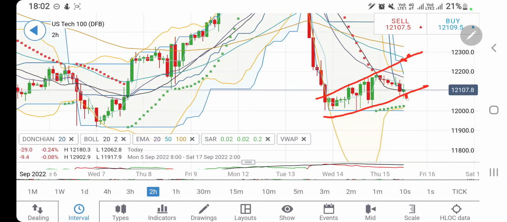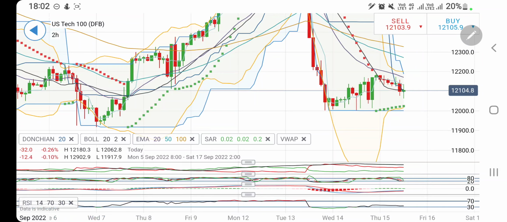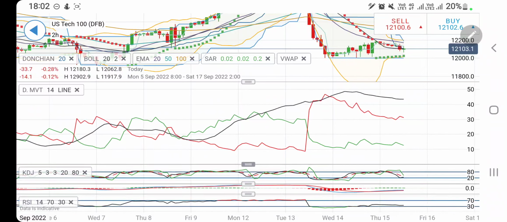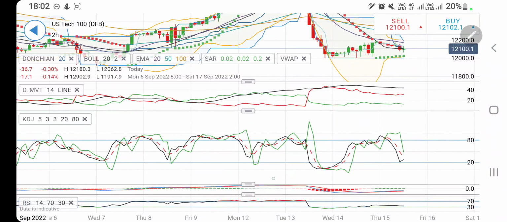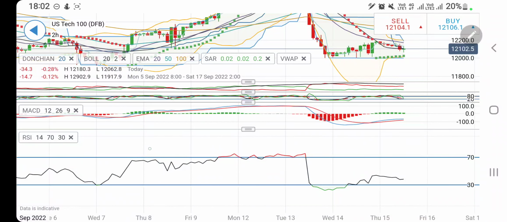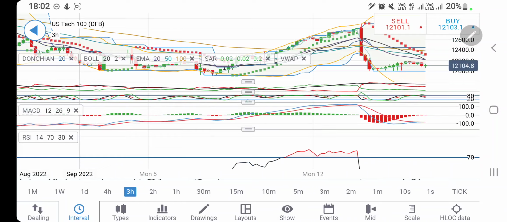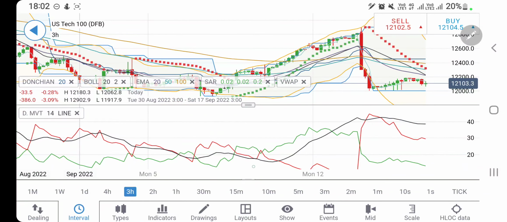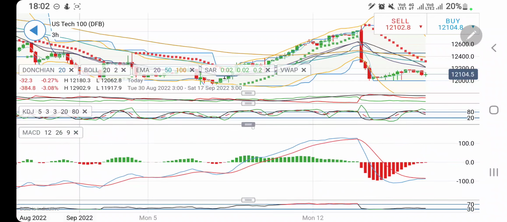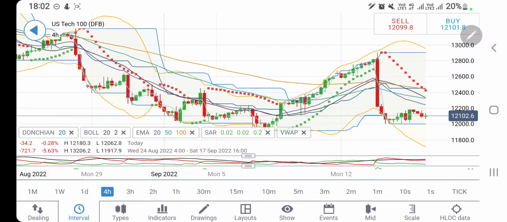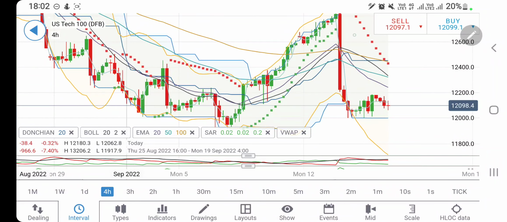At the same time, you can go short at 12050, below which 12,000 is a very strong support, and below 12,000 we may see a strong drop for 11920, 11800 levels. Directional movement bearish, stochastic at bottom. MACD is bullish and trying to converge. RSI is comfortable. Similar is the observation on the 3-hour charts. Bearish, and yes, a convergence there for a bullish crossover on MACD. Be careful. Now look at the 4-hour charts.